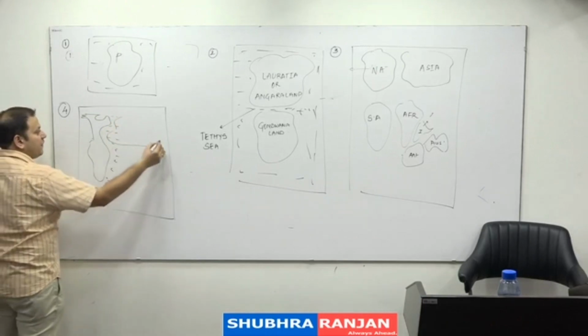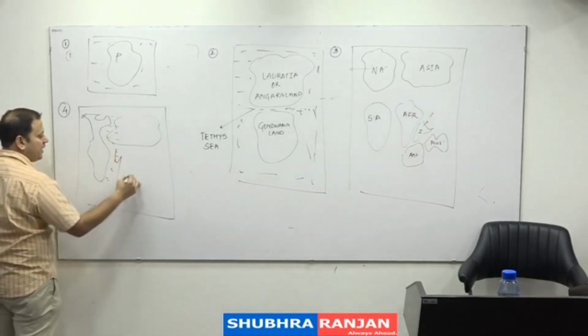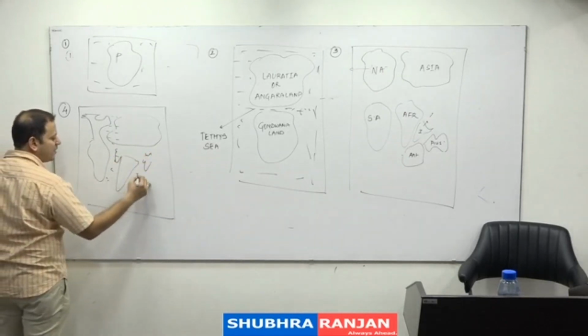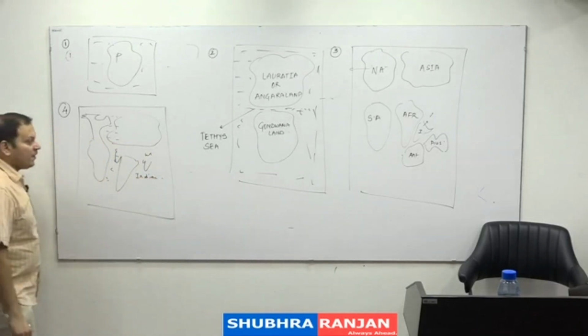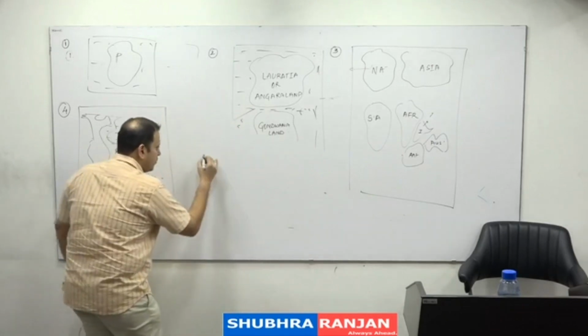Then he said Africa and India started moving northwards. As they moved northwards, water came in again here and it resulted into the formation of the Indian Ocean.